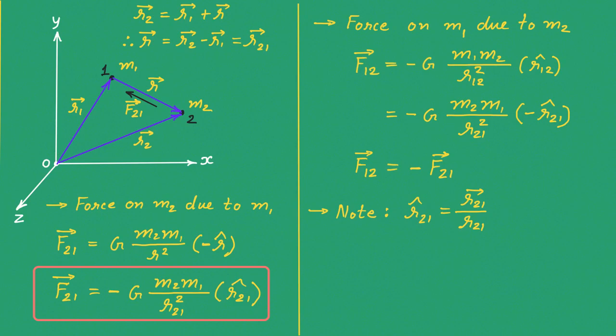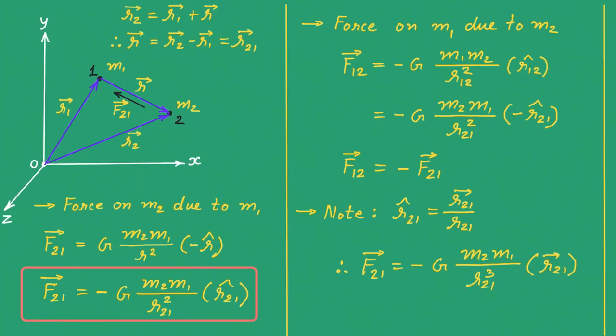So what will be the equation? In this case, the equation of F21 vector can be written as minus G M2 M1 upon R21 cube, and here vector R21. This will be now vector R21, not unit vector R21, right? So here you will get a vector R21 and here you will get a cube of magnitude R21.